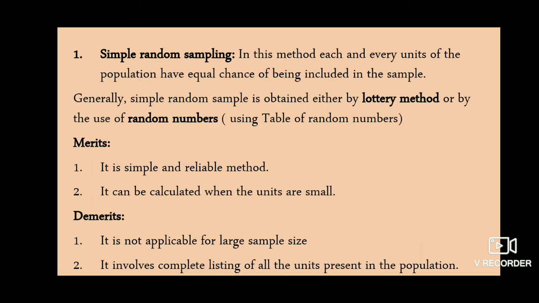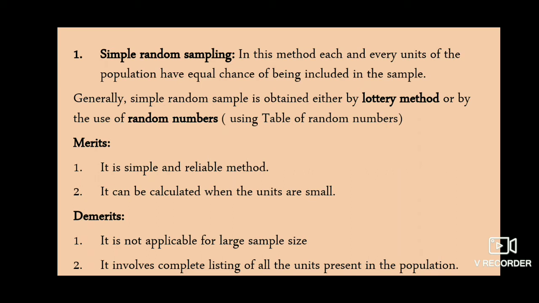In simple random sampling, each and every unit of the population has an equal chance of being included in the sample. Generally, a simple random sample is obtained either by the lottery method or by the use of random numbers. The lottery method is adopted only when the number of units in the population is small, because you have to name each and every unit present in that population. Random numbers can be easily obtained from the table of random numbers and also from computers and calculators.